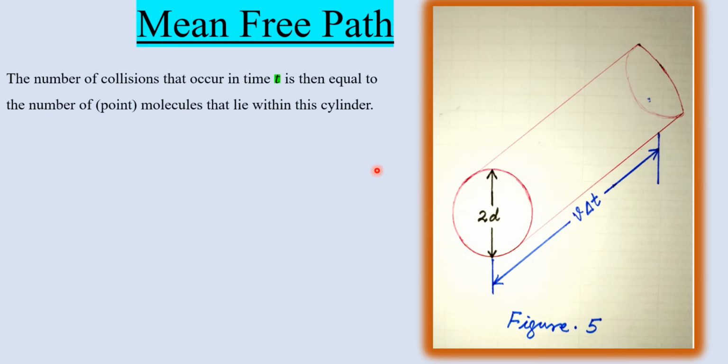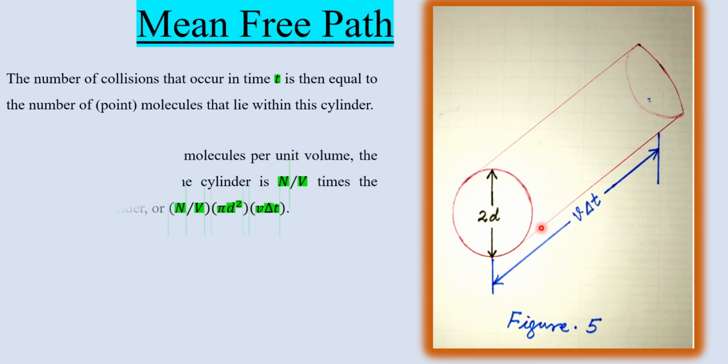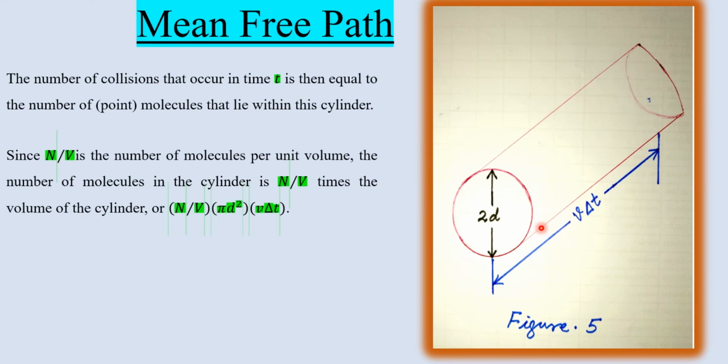The number of collisions that occur in time t is equal to the number of point molecules that lie within this cylinder. This is obvious, as you know that the distance is given by s equals vt. So this is s, which is v delta t, from here to here. The next one is N over V. For the whole cylinder, we have to multiply N over V with the volume of the cylinder.